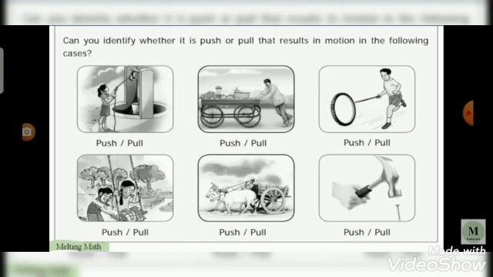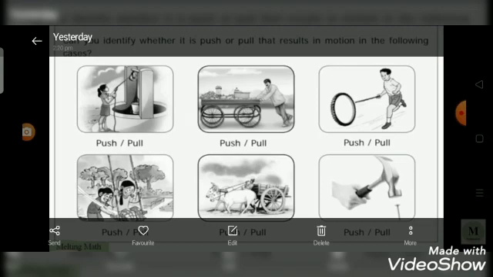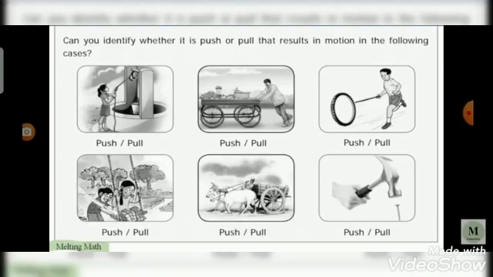Next one, here the man tried to stop the bullocks. Here, the man pulled the bullocks. Here, pull is the force. Next one, here using the hammer, the nail is fixed. Here, pull is given to fix the nail. So, pull is the force.